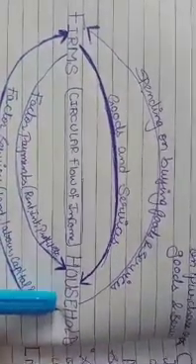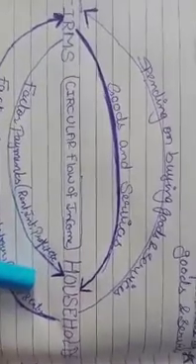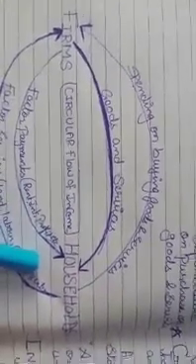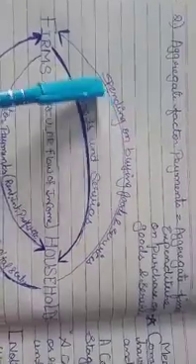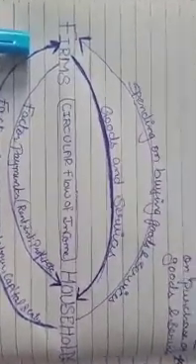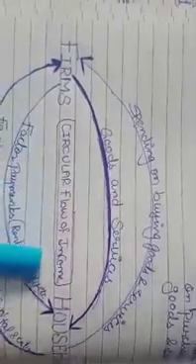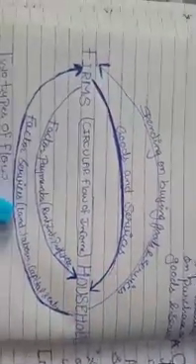Now firms are giving rewards to households in the form of rent, interest, profit, etc. And it's households' turn to spend it on buying goods and services from firms. That's why this is termed circular flow of income, because the flow of income is in circular mode.